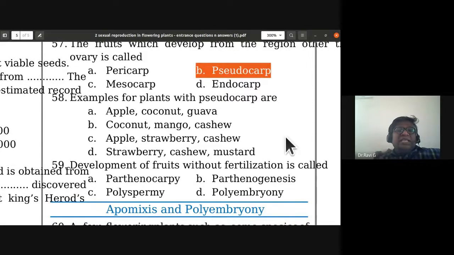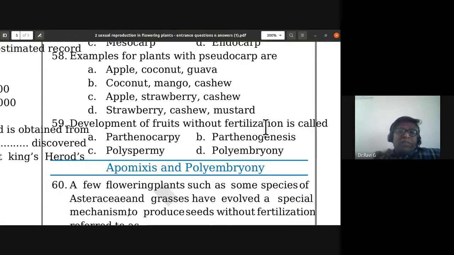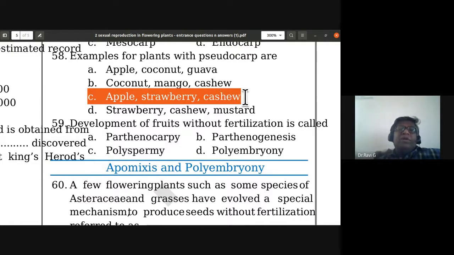Examples for plants with pseudocarp are apple, strawberry, cashew. In the options, coconut and guava are true fruits. Apple is a false fruit. Coconut and mango are true fruits. Cashew is a false fruit. Only in C, all three are false fruits.